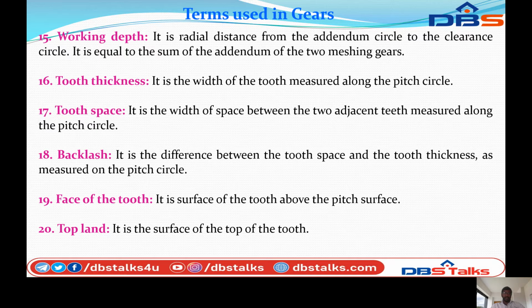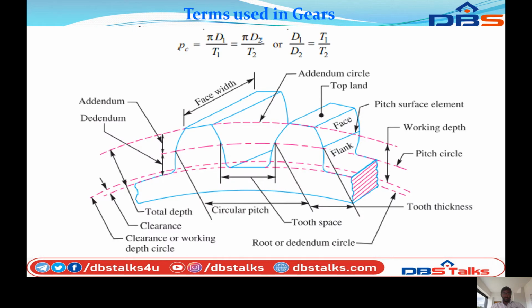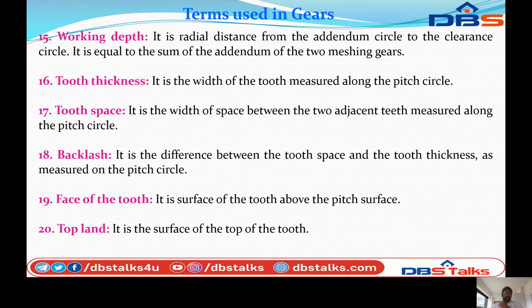So you can see the figure. This is the tooth surface. Next, tooth thickness: the width of the tooth measured along the pitch circle is called tooth thickness. Next, tooth space. It is the width of the space between two adjacent teeth measured along the pitch circle.